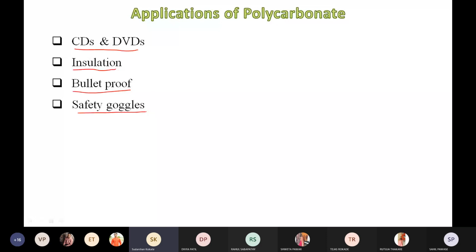The polycarbonate material, because it is a very transparent material, right? So that's why this polycarbonate, due to high optical clarity, is used for making goggles and sunglasses, and it is also used in the LCD screen. This is also one of the interesting applications of polycarbonate.